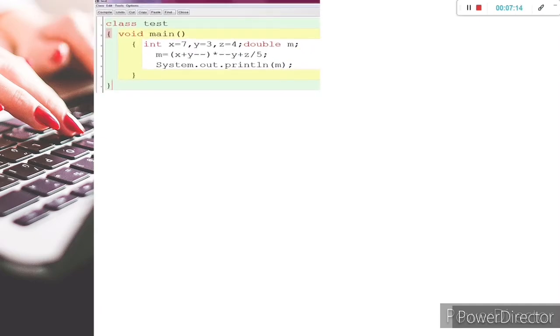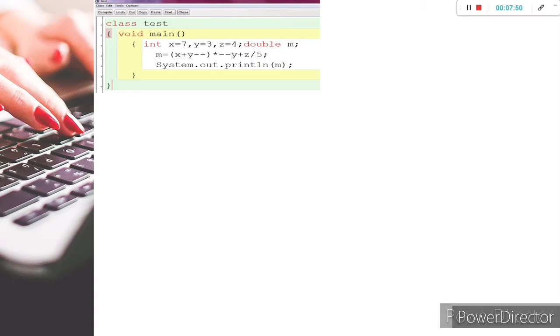Next one, the values are x 7, y 3, z 4, and where are we going to store the result? In M. The data type of M is double. The expression is M equals x plus y minus minus into minus minus y plus z by 5. The value of x is 7, y is 3, and it's a postfix. All of you know this concept.